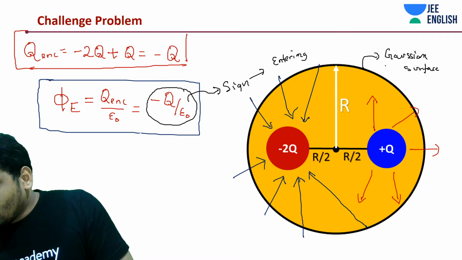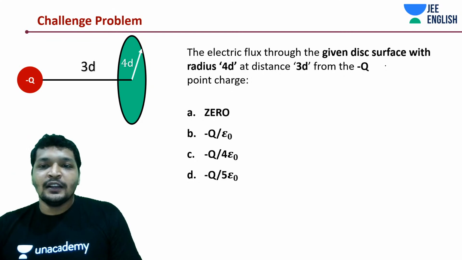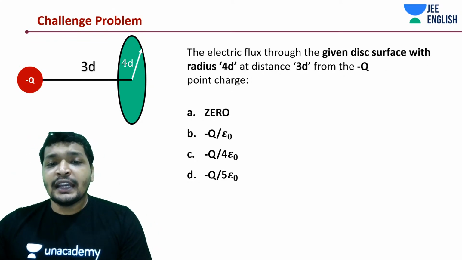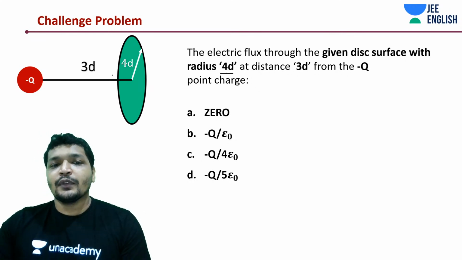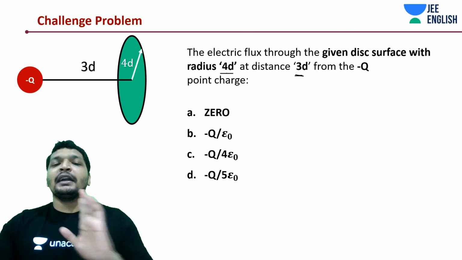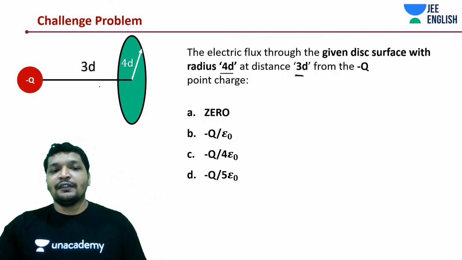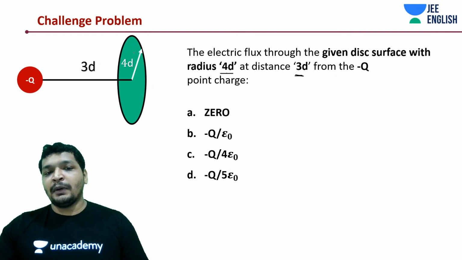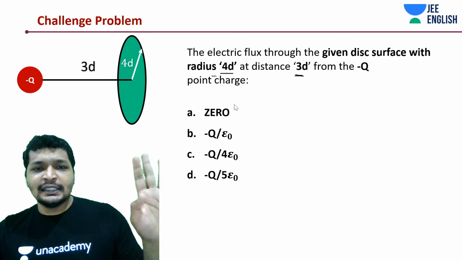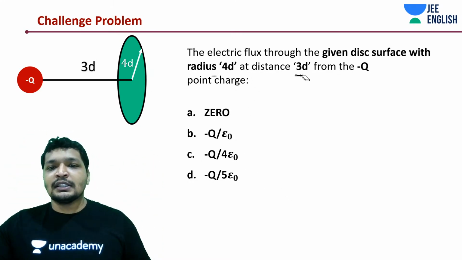All right, good. Now let's come to a very interesting question. You have a given disk surface with radius 4d, at a distance 3d from a minus q point charge. What is the electrical flux that is passing through this disk? It's clearly a 2d surface. This disk can be placed in just x and y axis, but the total system is 3d.